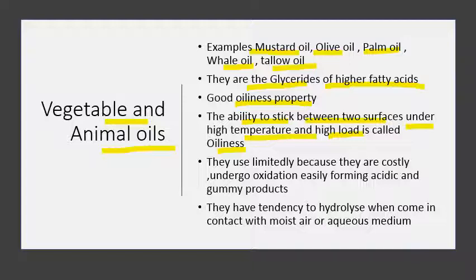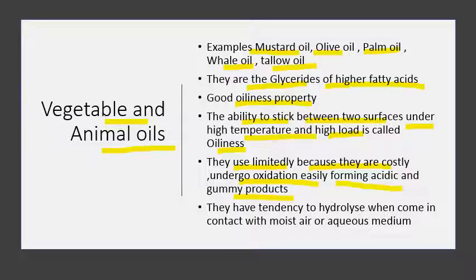But we can't use vegetable and animal oils in excess, because there are certain limitations. They are used limitedly because they are costlier as compared to other oils. They undergo oxidation easily, which is a drawback. Oxidation can convert the lubricant into acidic and gummy products and destroy the lubricant property.